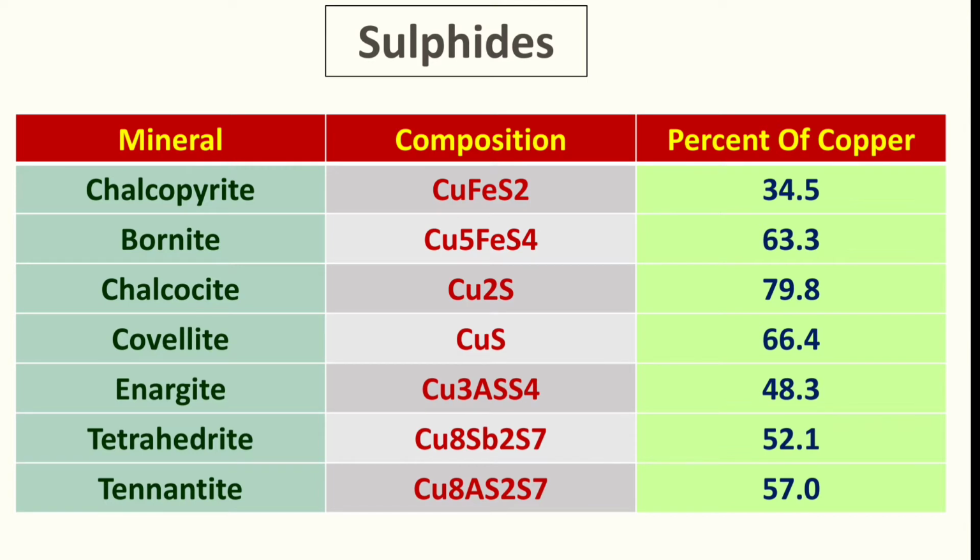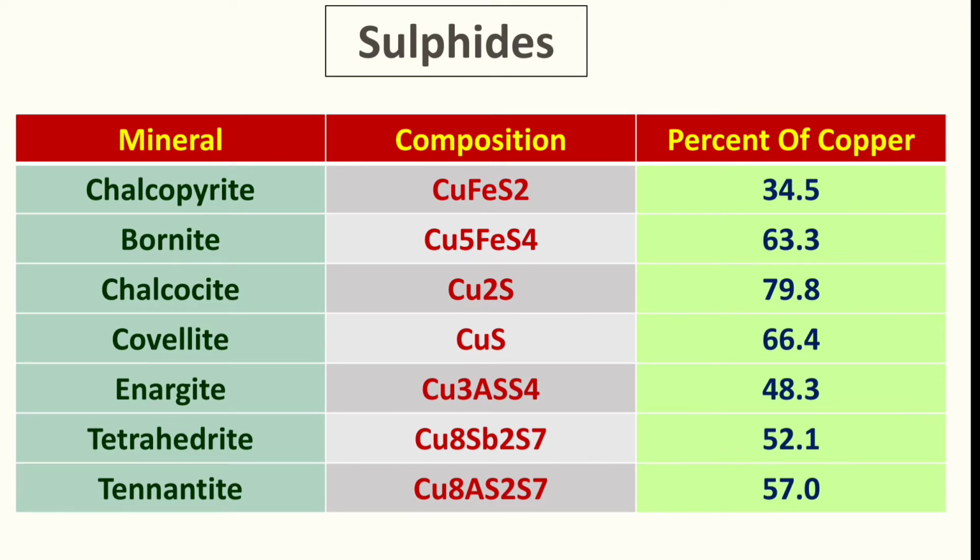So you should not be confused between chalcocite and covellite. Enargite is Cu3AsS4, and tetrahedrite is Cu8Sb2S7, where Sb means antimony.